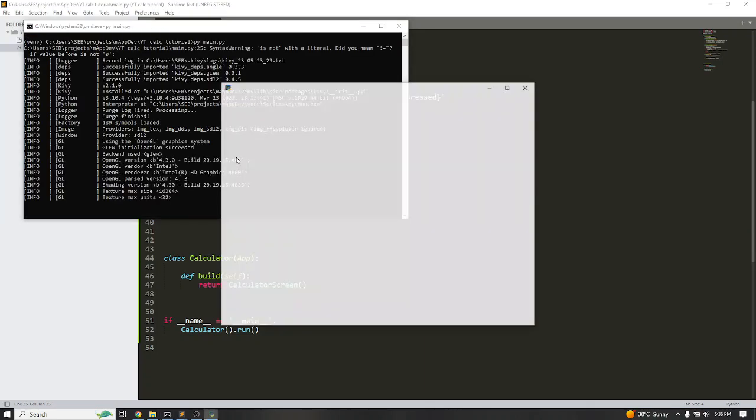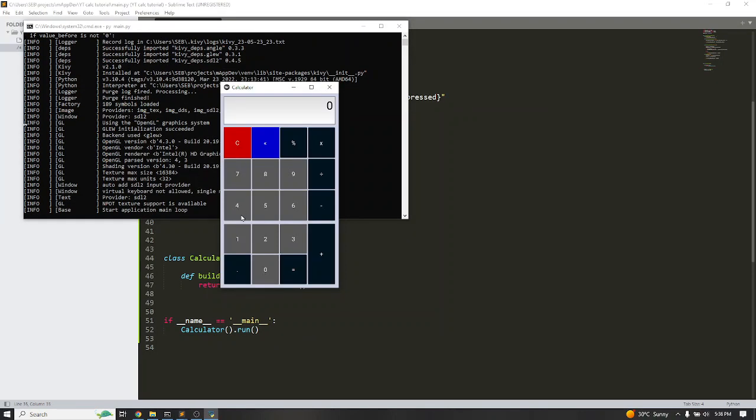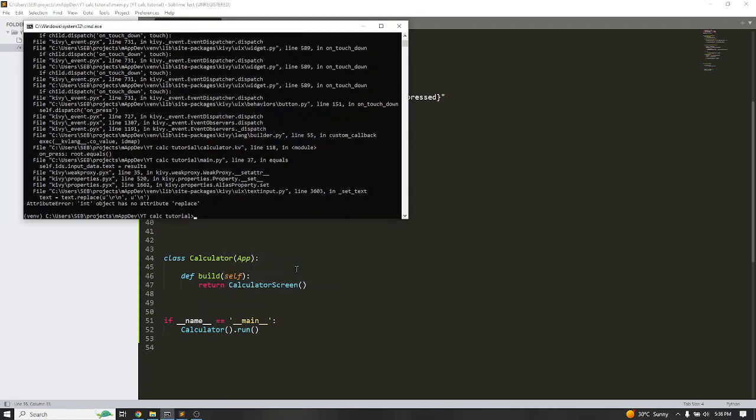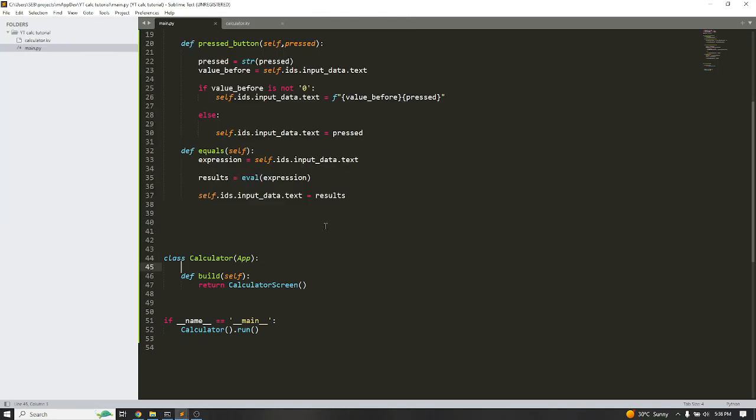Let's run our code and see if you see that result on the screen. So this plus is 10. Okay, it crashes. Okay, so I understand. We will quickly handle that just now.